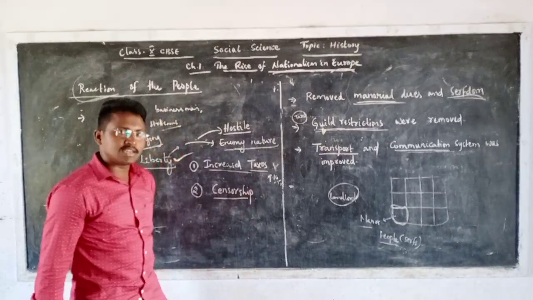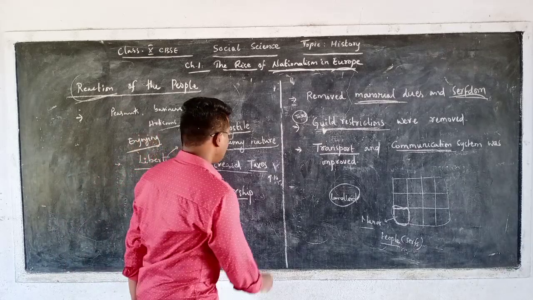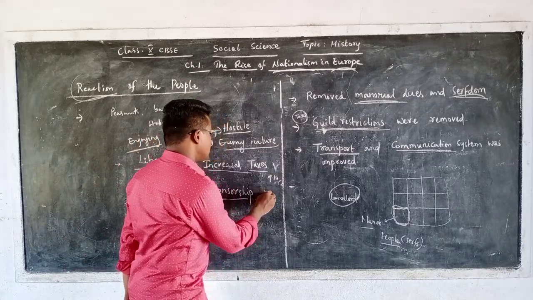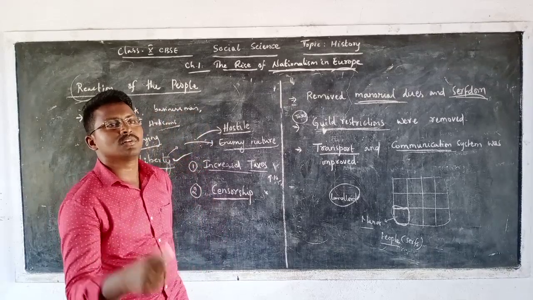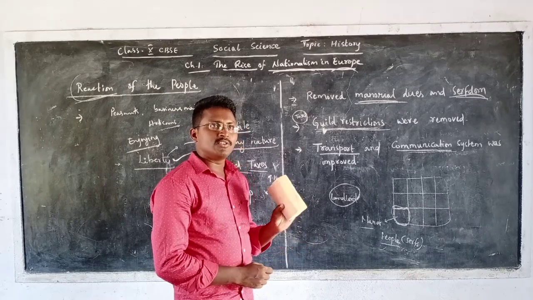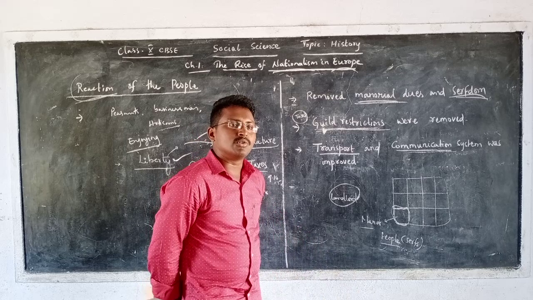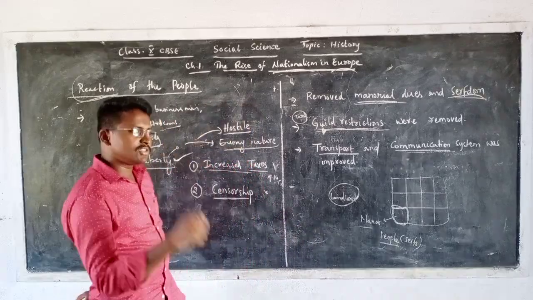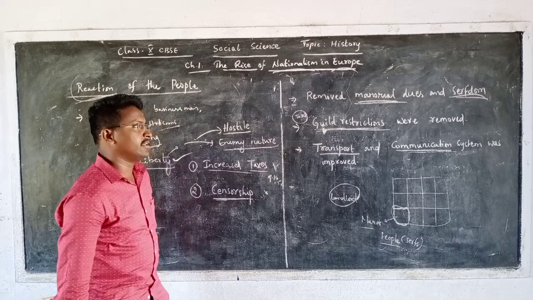If it is against the king or against the society, it is not supposed to be published. So that is what he brought back, this censorship. For example, nowadays when we watch movies, each movie has a censor certificate given by the censor board. In the same way, whatever they used to publish was censored by Napoleon.